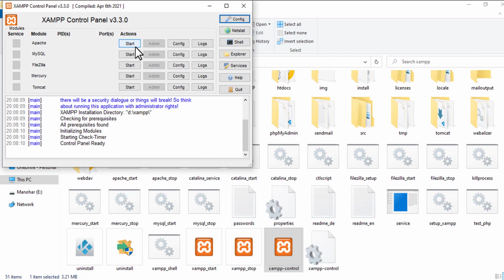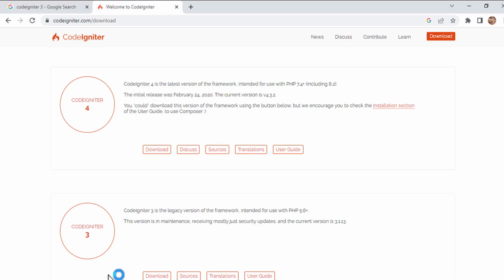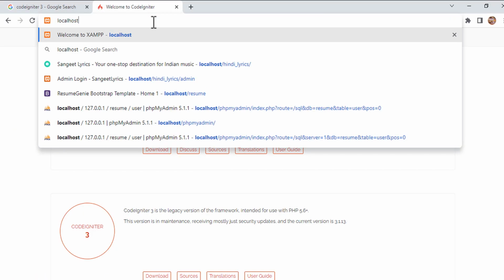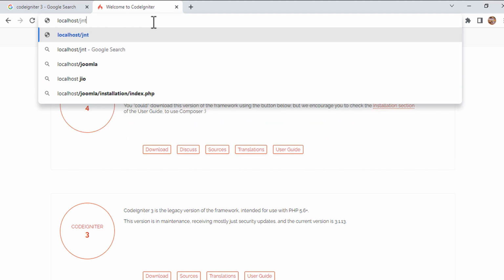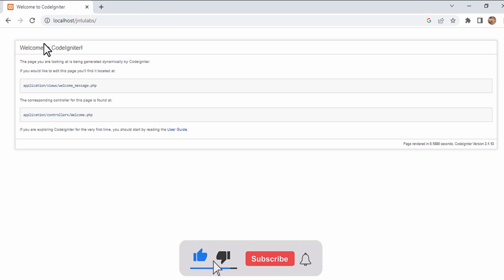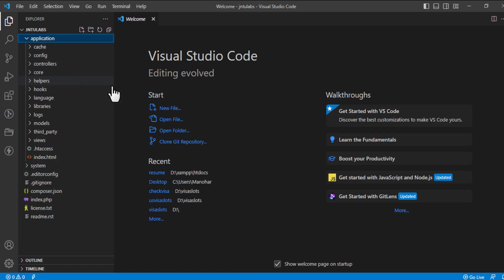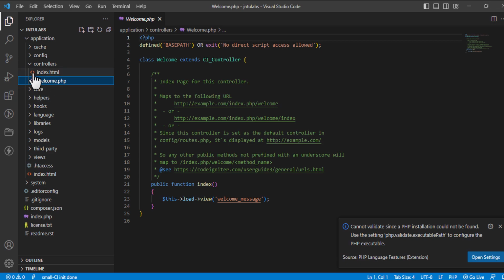Then on your XAMPP server, you need to turn on your Apache, and for the SQL database you need to turn on your MySQL. Once it is on, just navigate to localhost/your folder name. Once you have entered it, you will get to see the CodeIgniter welcome page. If you have seen this page, then you need to understand you have installed your CodeIgniter successfully.